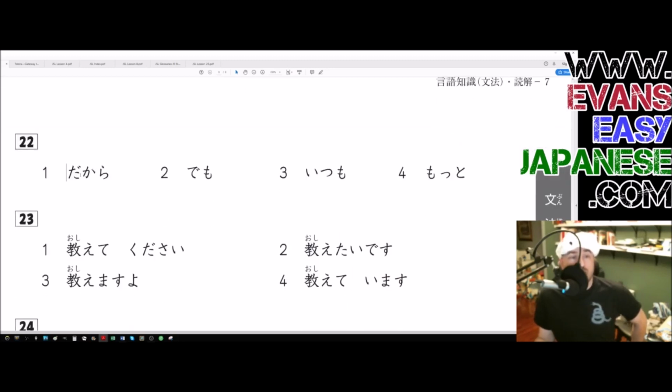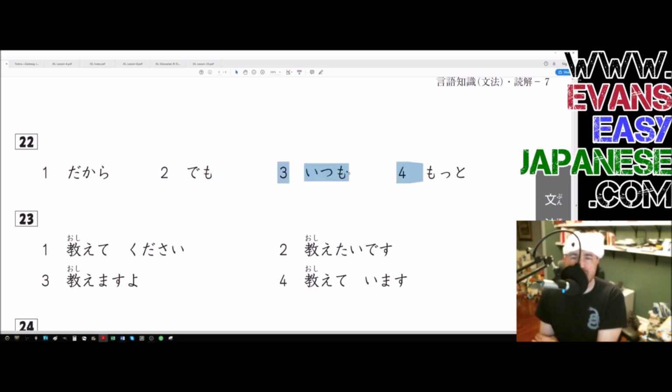Dakara. This da is the copula, des, in the plain form da, and kara means from or because. So because of that, selling juice a lot in your country does not lead to Japan not selling it. So dakara is entirely wrong. Number 2, demo, but. This literally means however or but. Totally could work.